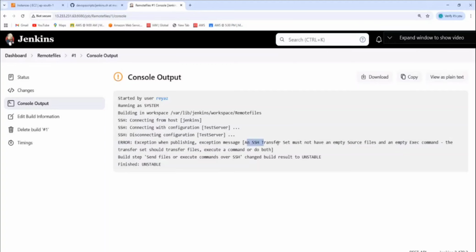What's the error? See here, read it. An SSH transfer must not have an empty source file and empty exec command. Did we put any file details in the build? That's why. That is the error. See, read this error once. Read this error.